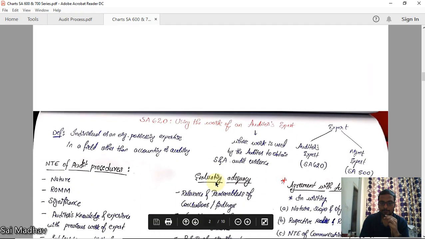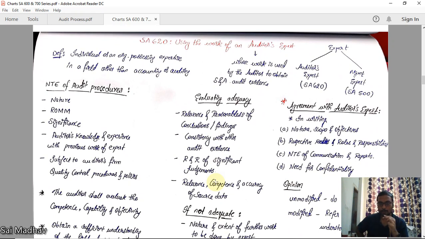Now, the title of this standard is SA 620, using the work of an auditor's expert. See, as an auditor, you are a chartered accountant, right? So, you are an expert in the areas of accounting and auditing, but you are not an expert in all the areas. For example, the balance sheet is showing buildings worth 10 crores, but you are not a certified valuer of buildings. You don't know the real estate there, you don't know the proper value. So, then you will hire an expert, for example, a certified engineer or certified valuer, who can value those buildings. He will give you a report, right?